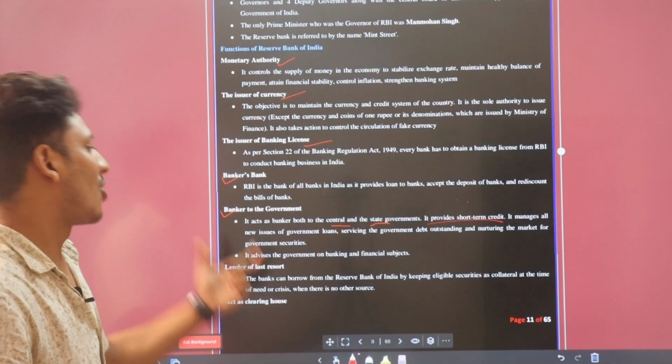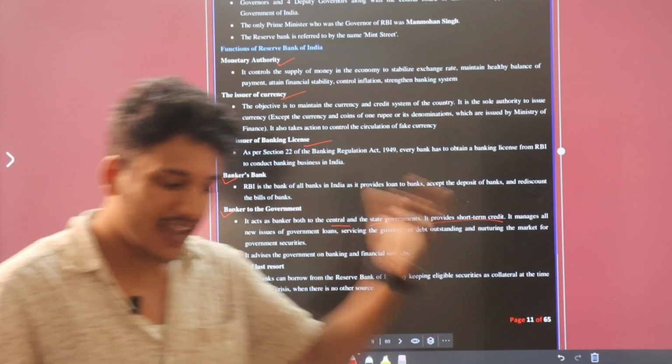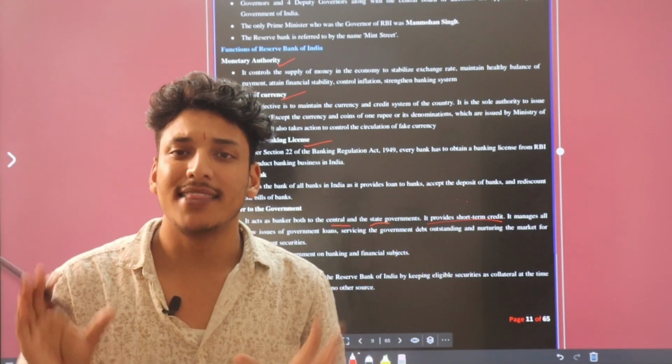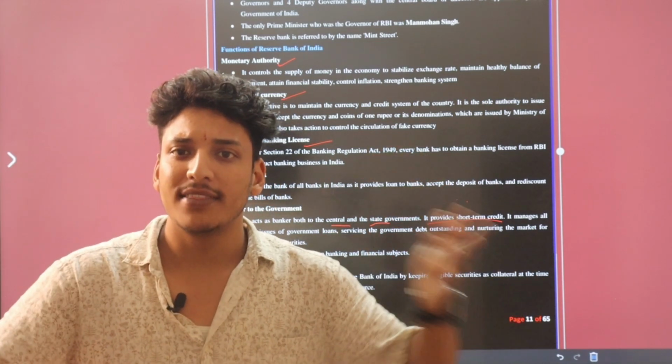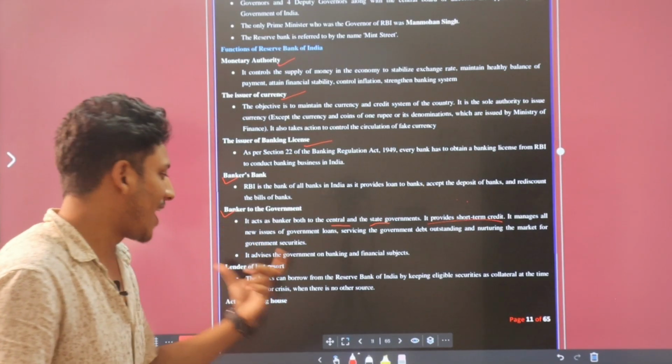Lender of the last resort. Lender of the last resort means if there is a crisis and a bank doesn't have the amount to give to its customers, then the bank goes to the RBI and RBI gives them a loan. That is called lender of last resort.